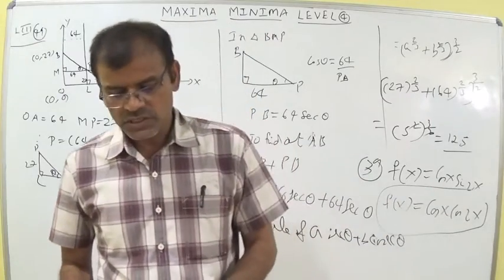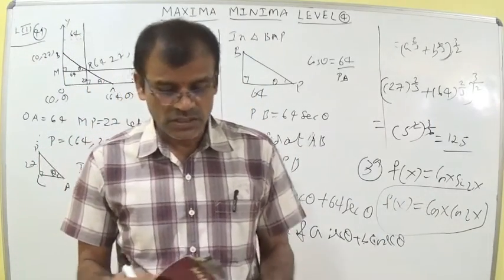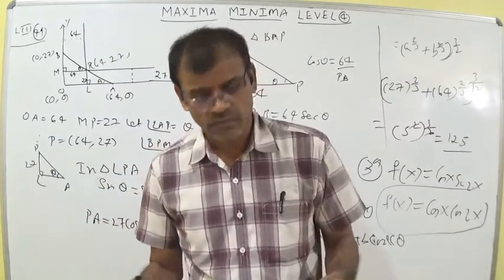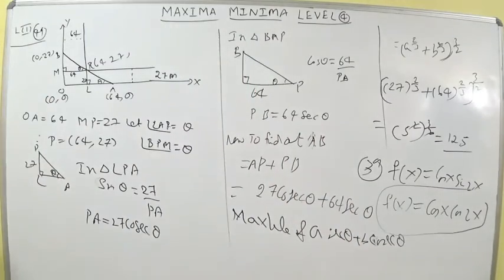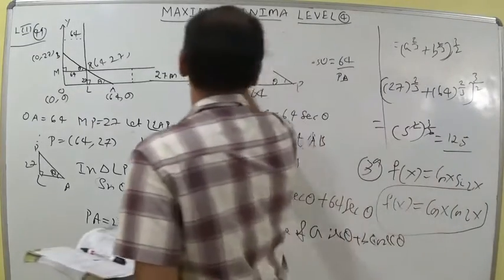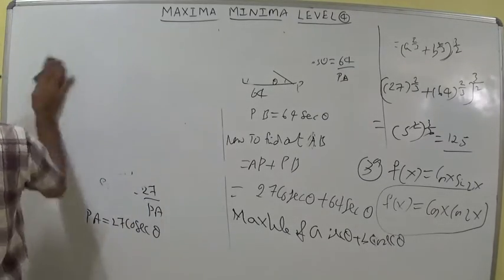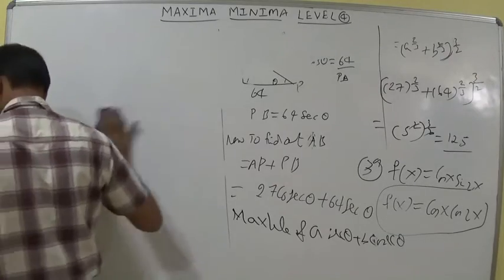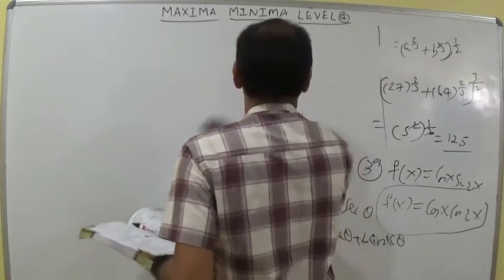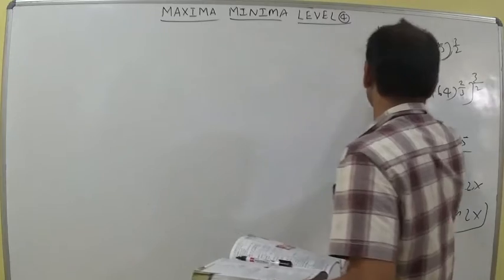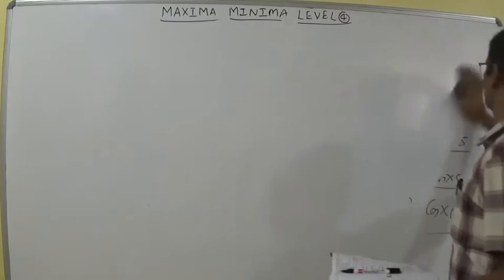Try yourself. Next, very happily I can say that level 3 maximum minimum is completed. Just 12 sums are there in level 4. Let us discuss level 4 now. Maximum minimum, level 4. Level 4 depends upon simple formulas and simple equations. So we can say that these depend upon simply increasing, decreasing functions and also maxima, minima.